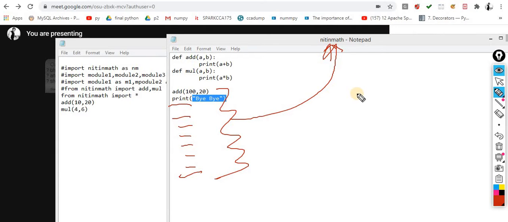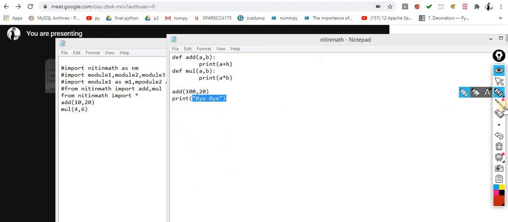Okay, I am calling this file. That is my problem statement. I want to execute these lines only when I am directly calling it. I don't want to execute these lines when it is calling indirectly. So how can I restrict it? Now I am showing you the code for the same, how you can handle this situation.